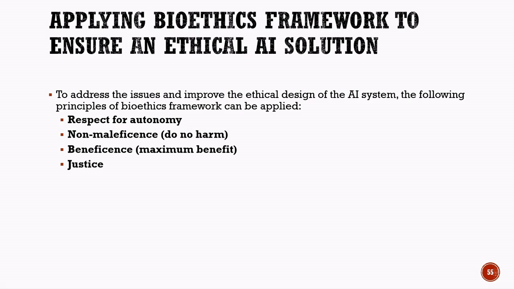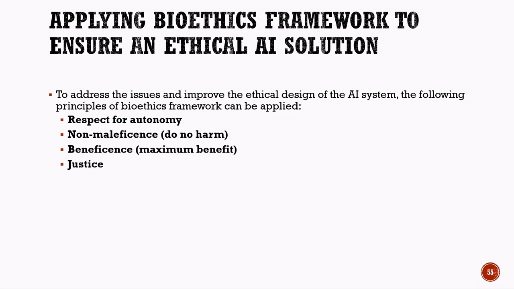The second principle is non-maleficence, which means do no harm. The AI system must be carefully tested to ensure that it does not produce harmful or biased outcomes that may negatively affect patients. The third principle is beneficence, which focuses on achieving maximum benefit. The AI model should be designed to improve healthcare services, provide accurate predictions, and ensure better treatment for patients.